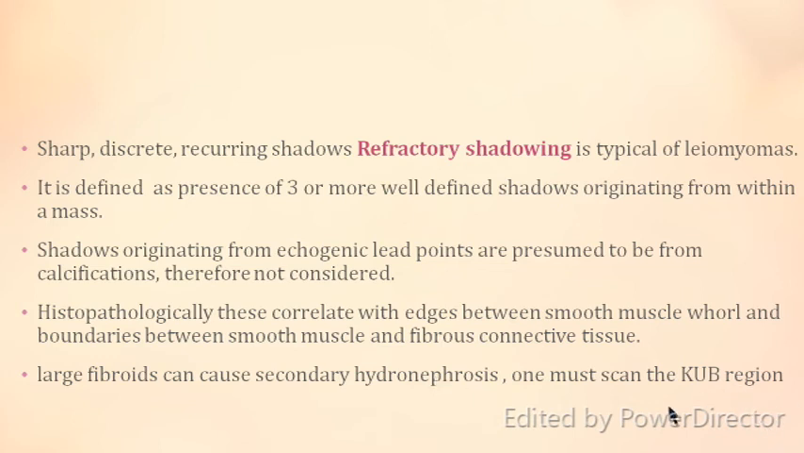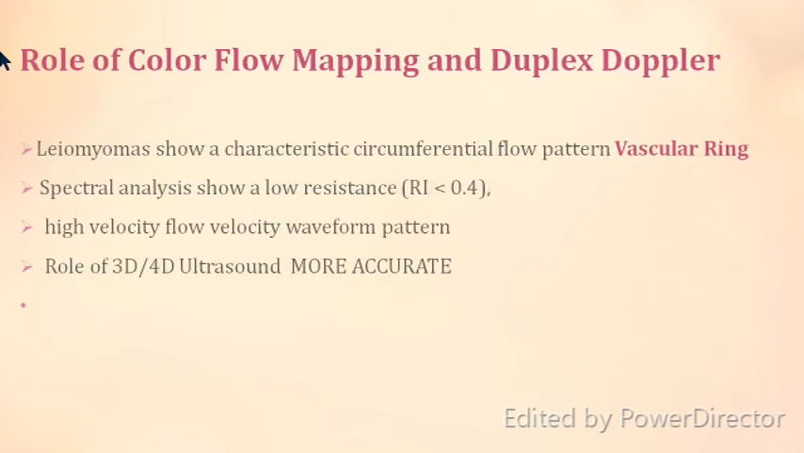When you do a KUB X-ray with dye, you can see secondary hydronephrosis or ureter dilatation because of back pressure. With color or duplex Doppler, you can see a vascular ring, denoting that the blood supply comes from the capsule. You can also do a high velocity color flow, and you can do a 3D or 4D, which of course would be more accurate.